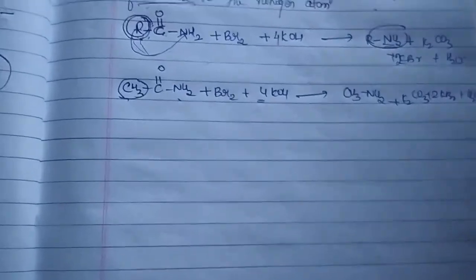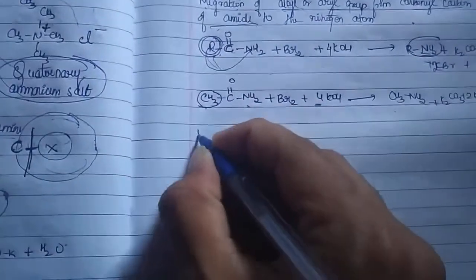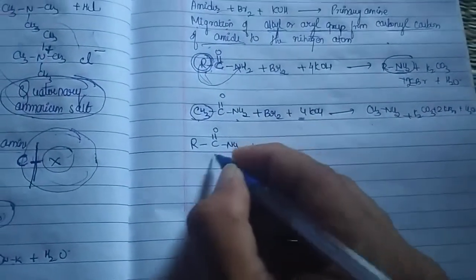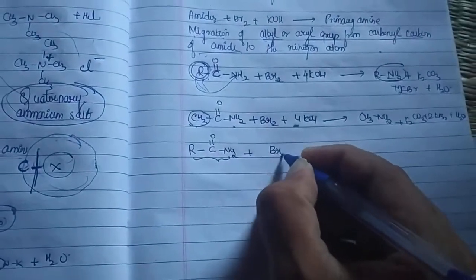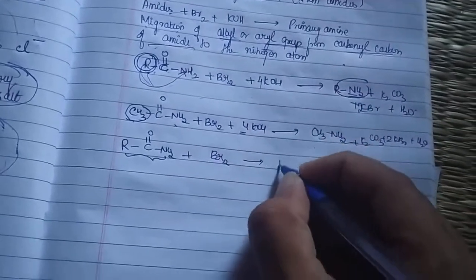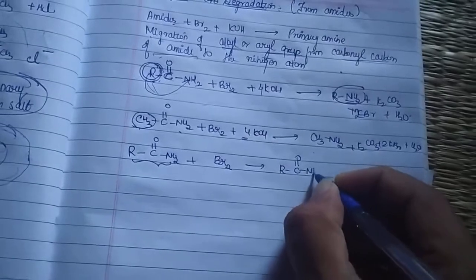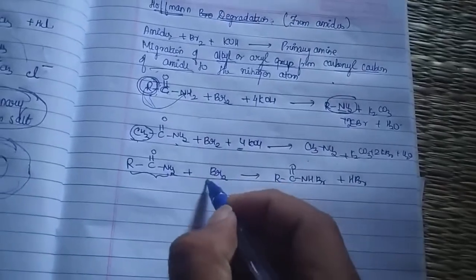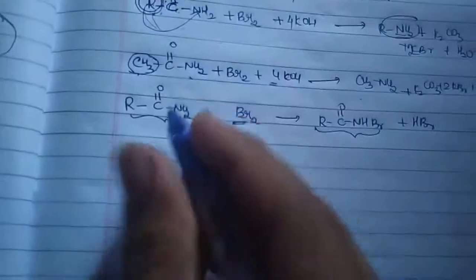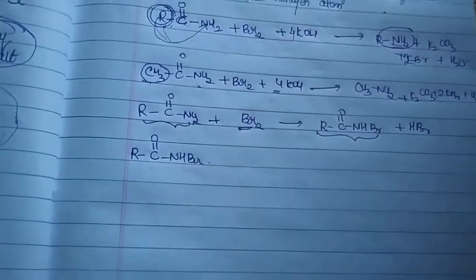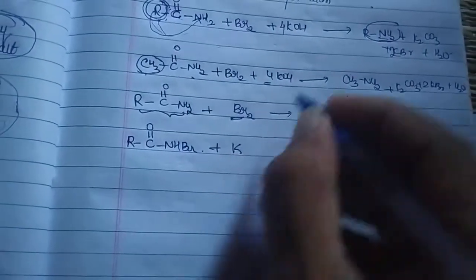As I mentioned earlier, let me give you the stepwise reaction so that it will be easy for you to remember. Let me take a general RCONH2. First, we treat this amide with bromine. So again, R C double bond O NH Br plus HBr. One hydrogen is getting replaced by bromine. The reaction does not stop here. Now this will act as a reactant: RCONHBr plus whatever KOH we have utilized.